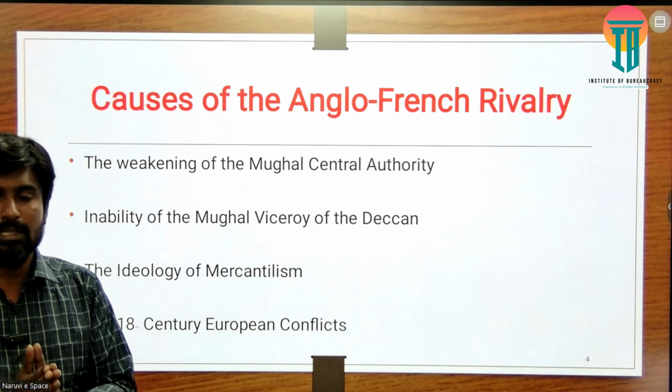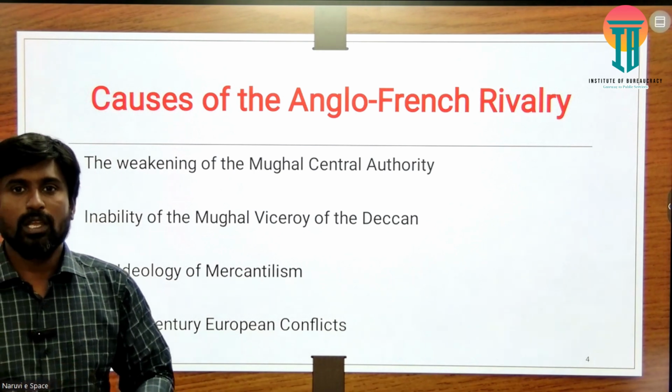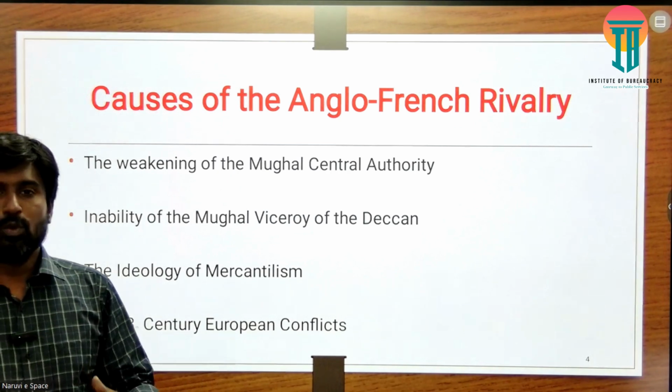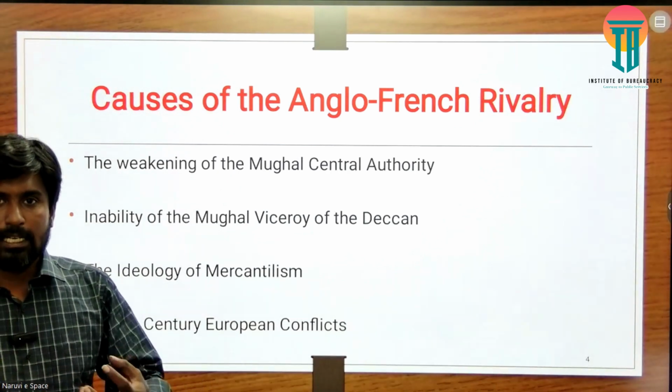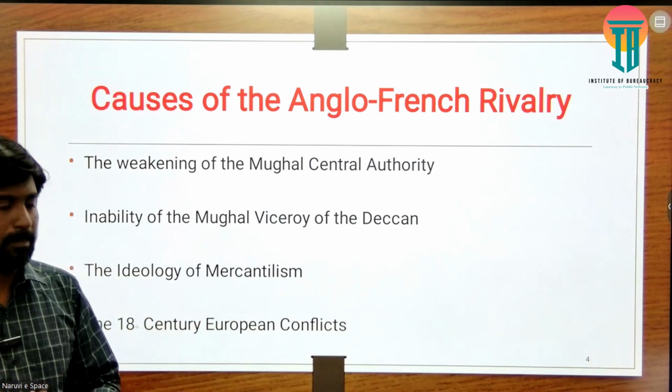It was not completely the Viceroy's inability to manage that, which opened up a new conflict with the small powers in that locality.